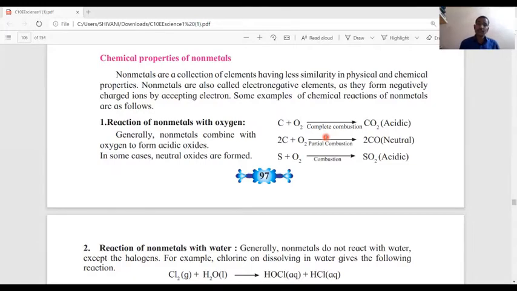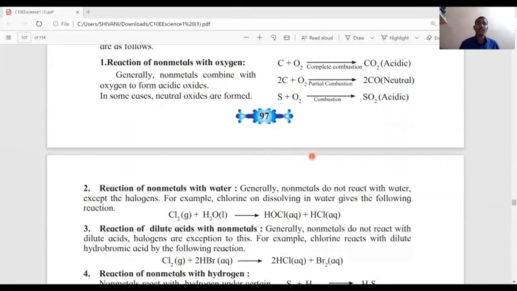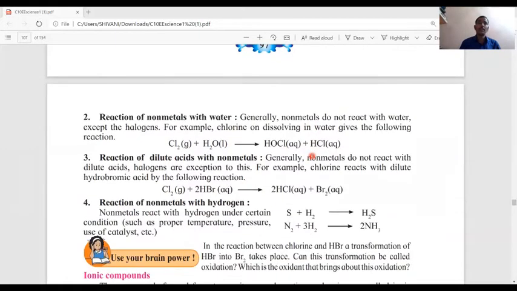When sulfur combines with oxygen, there is a combustion of sulfur and oxygen. Sulfur dioxide is formed. Sulfur dioxide is acidic in nature. That is, nonmetals react with oxygen to form acidic oxides. Now, the second chemical reaction, nonmetals with water.